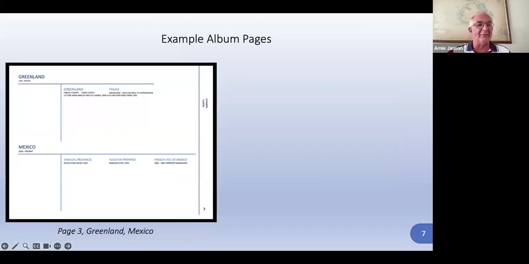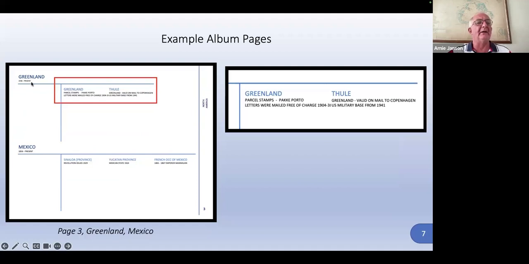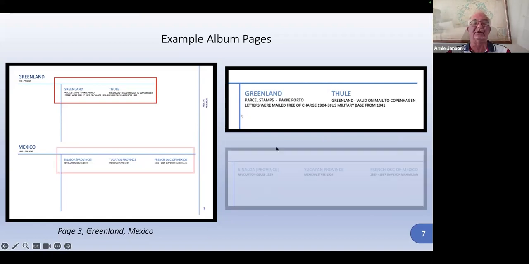Here's another example. This is page 3, Greenland. You put your main Greenland from 1938 to present here, but they also had some parcel stamps where letters were mailed free of charge from 1904 to 1930 something, which was Greenland, valid on mail to Copenhagen from the US military base from 1941. So they're being very specific in some of these other jurisdictions.